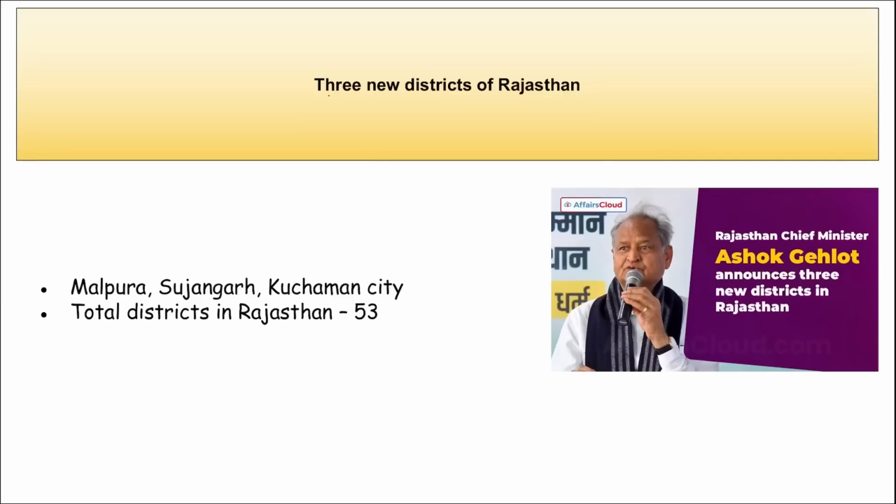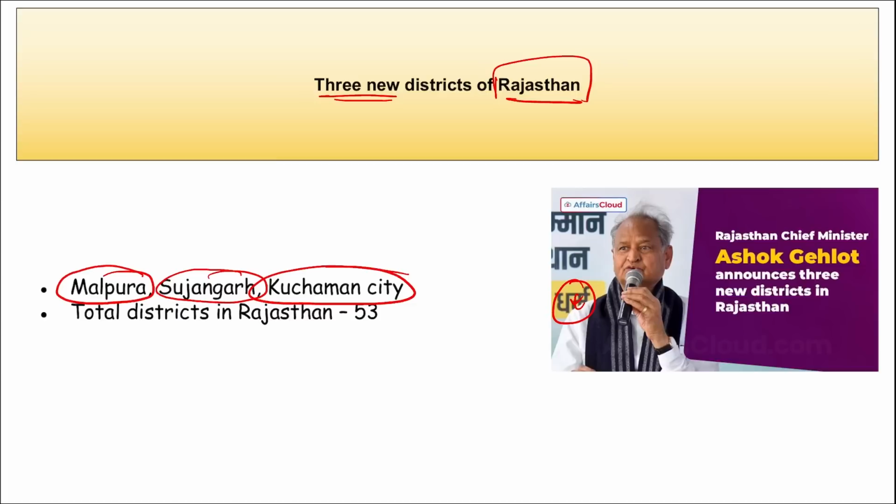Next is state news. 3 new districts have been developed in Rajasthan, and very important, which are those 3 new districts? Malpura, Sujangarh and Kuchaman City. These are the 3 new districts of Rajasthan that have been recently announced by Rajasthan's chief minister. As you can see in the picture, he is Ashok Gehlot. With the addition of these three new districts, what is the total number of districts in Rajasthan now? There are 53 total districts in Rajasthan. Chief Minister Ashok Gehlot, Governor Kalraj Mishra, and remember a total of 53 districts are there now in Rajasthan. Correct?